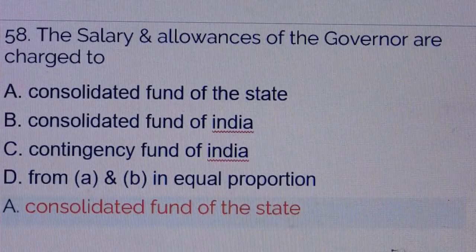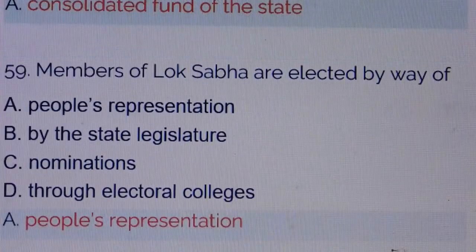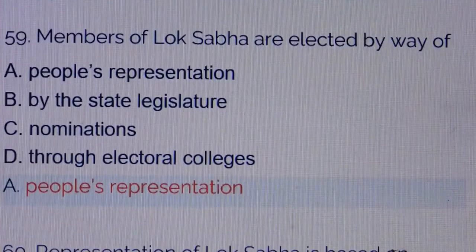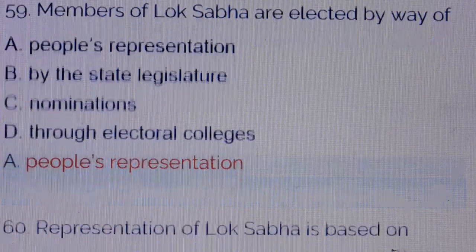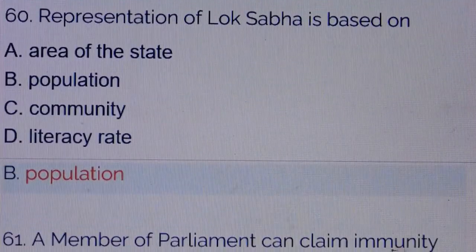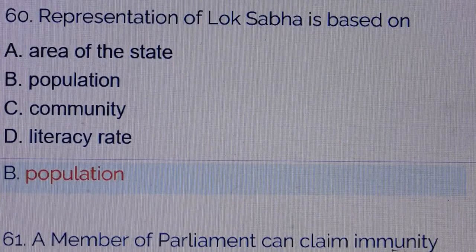Question number 58. The salary and allowances of the governor are charged to. Answer is option number A. Consolidated fund of the state. Question number 59. Member of Lok Sabha are elected by way of. Answer is option number A. People's representation. Question number 60. Representation of Lok Sabha is based on. Answer is option number B.